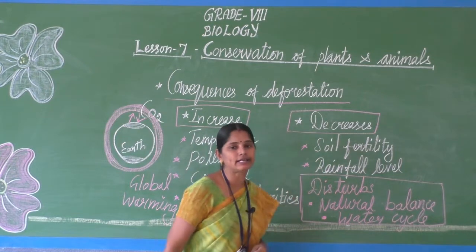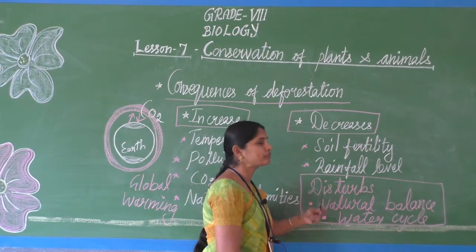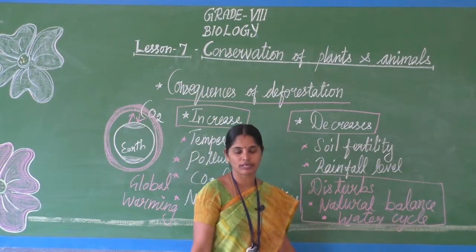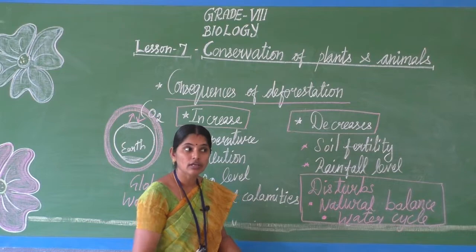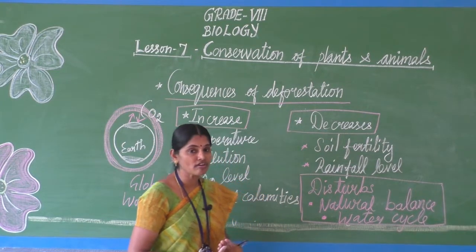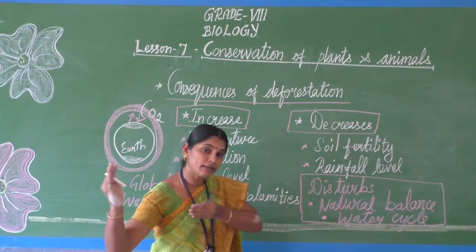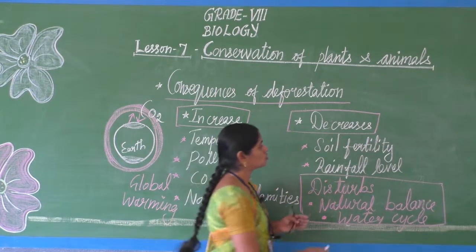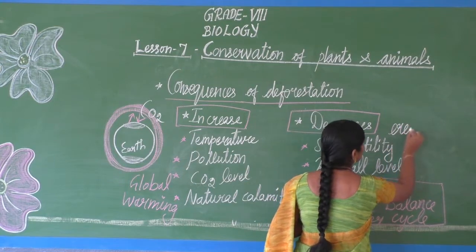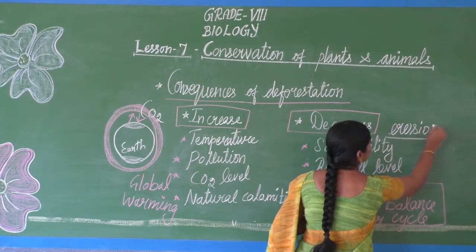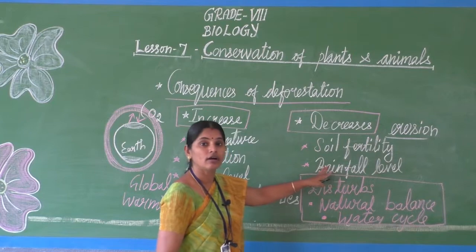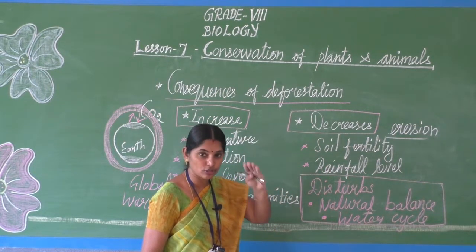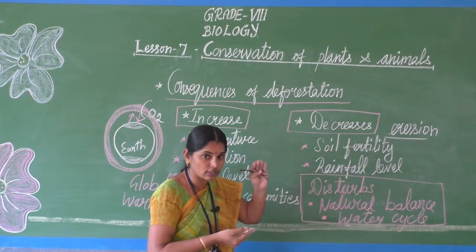Soil fertility gets decreased. See here, because of deforestation, there are fewer trees. So because of fewer trees, if more rainfall occurs, there is a possibility of heavy soil erosion. The fertile soil or top layer soil, the humus, in the first lesson you studied about the humus, no?